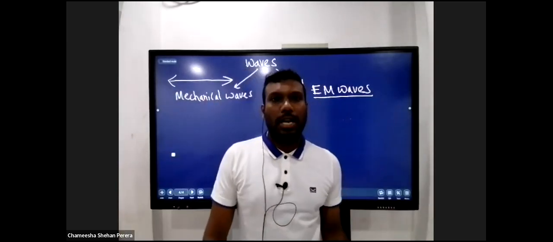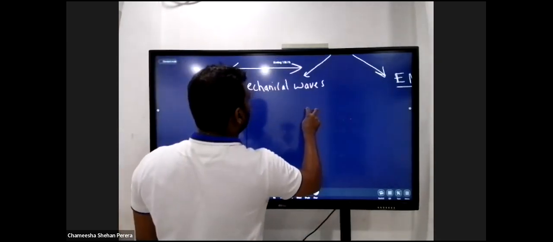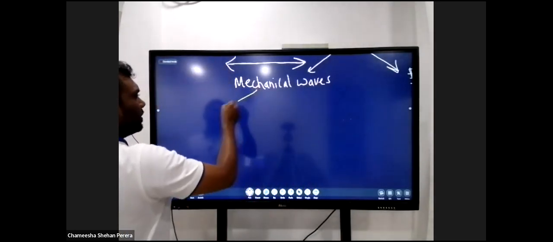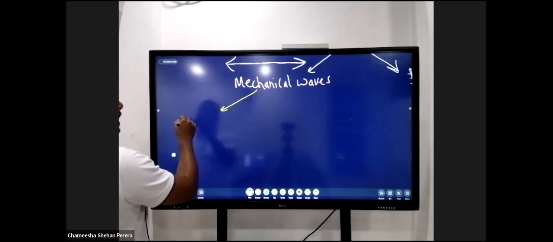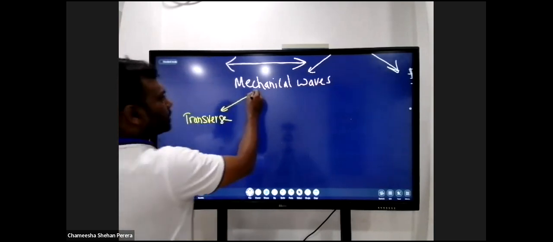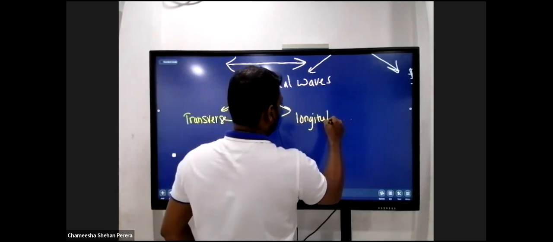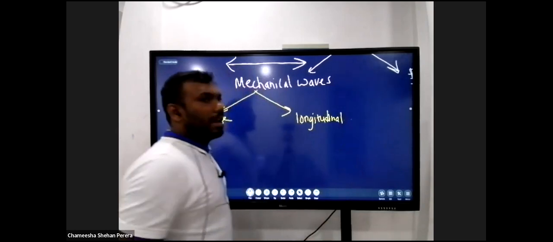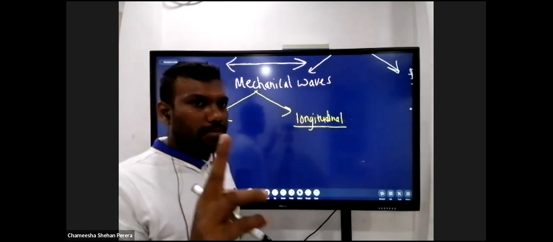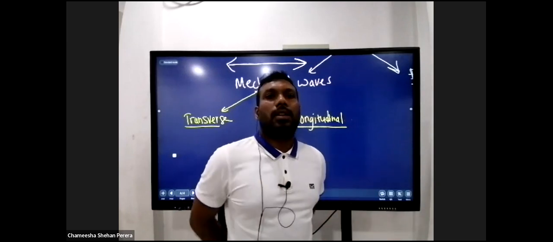That's a simple classification. And then guys, what you have to understand is we further classify these mechanical waves as transverse waves and longitudinal waves. Then for the longitudinal waves and transverse waves, you need a medium for the propagation. As solid නැත්නම් liquid නැත්නම් gaseous medium එකක් අනිවාර්යෙන් propagation එකට you need.